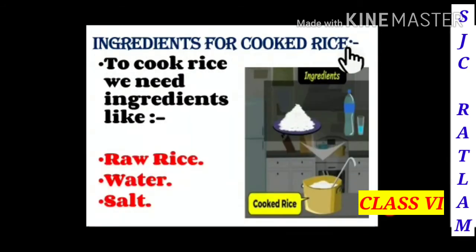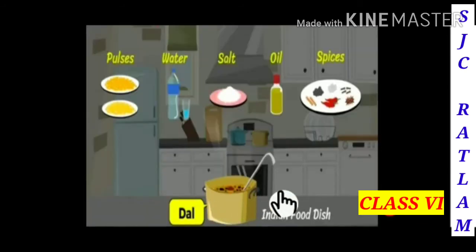Ingredients for cooked rice. To cook rice we need raw rice, water and salt. And for dal we need pulses, water, salt, oil and spices.